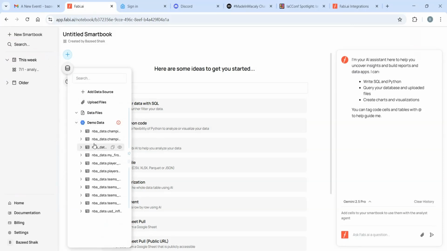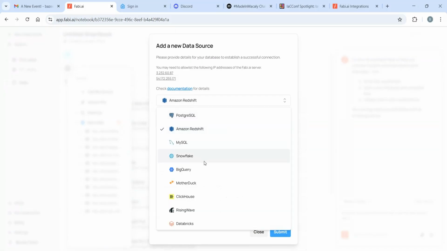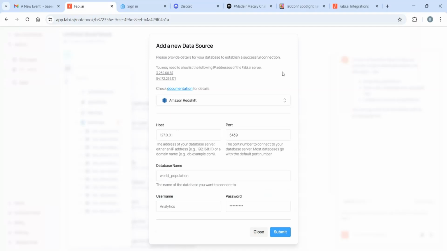Real-time interaction. This isn't a static tool. Say you're working with a sales dataset, you can just type, compare sales by region for 2023 and 2024. And Fabi will instantly generate a clean, interactive visual right in the dashboard. You can filter, drill down, and explore further. It feels natural and it's incredibly fast, perfect for decision makers and analysts alike.